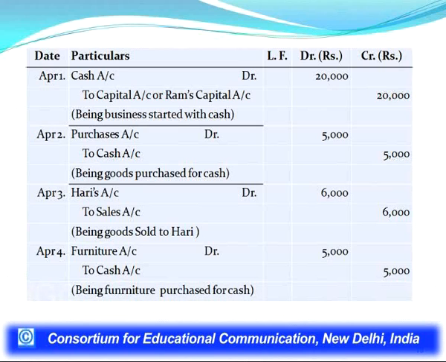So, in the ledger book, we have to create these accounts on a separate page. Cash account on a separate page, capital account on a separate, purchase account, Hari's account, sales account, furniture account. So, how will posting be done here, and after posting how will it be shown in ledger?